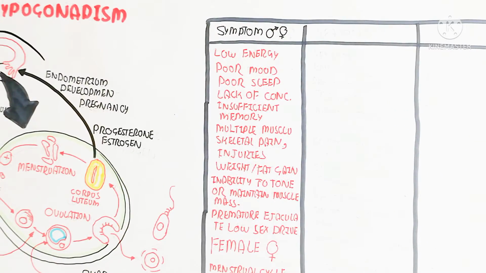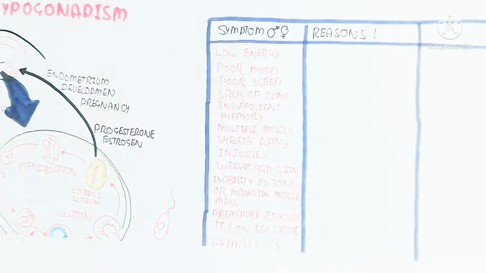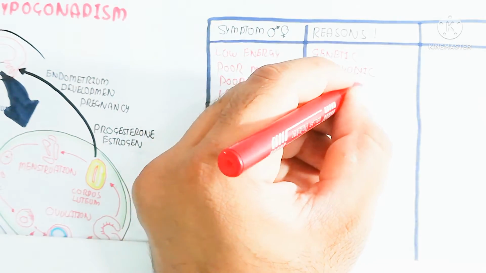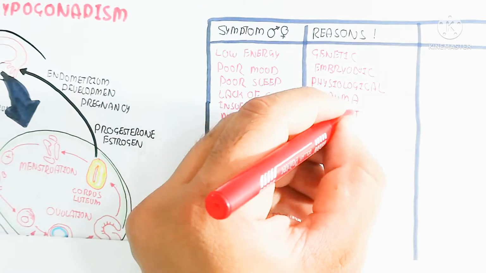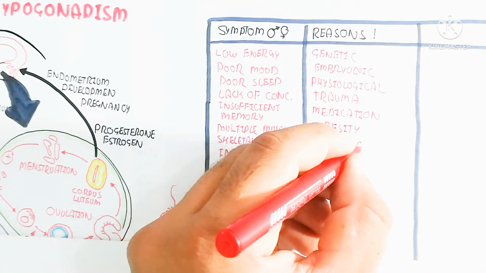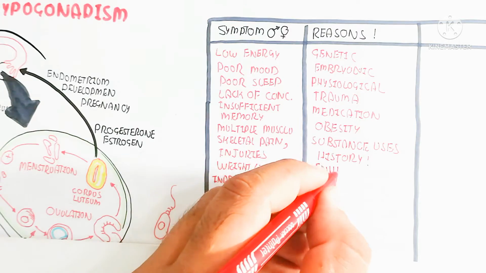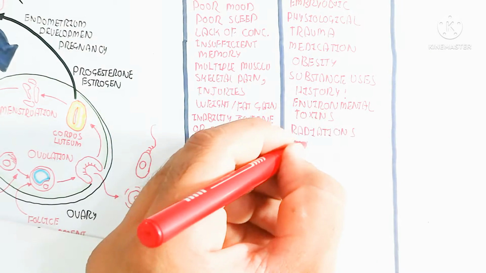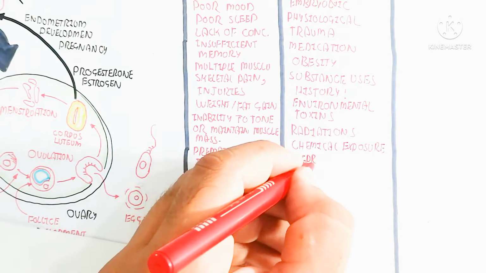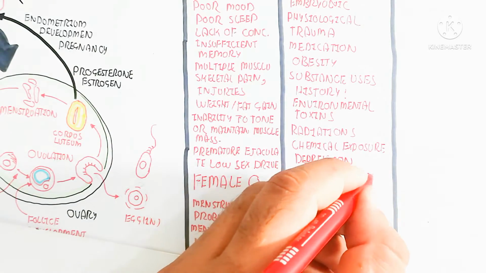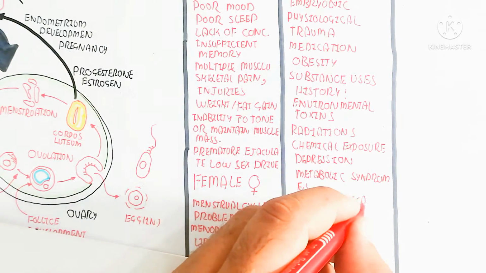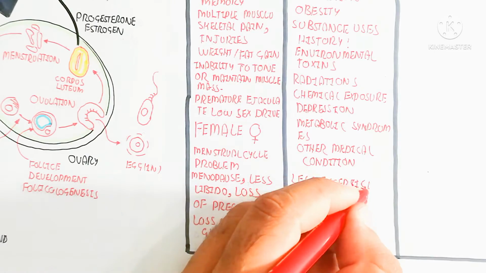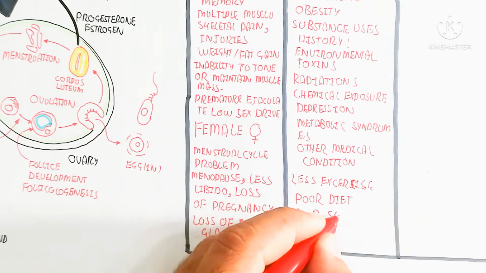There are many reasons. Basically it can be genetic, meaning epigenetics and DNA methylation, and embryonic problems. During embryogenesis a problem can occur, the testes will shrink, or the testes will not grow well. Physiological trauma, medication and obesity, substance use history, environmental toxins, radiations, chemical exposure, depression, metabolic syndromes, other medical conditions, less exercise, poor diet and poor sleeping, and synthetic hormone boosting agents.